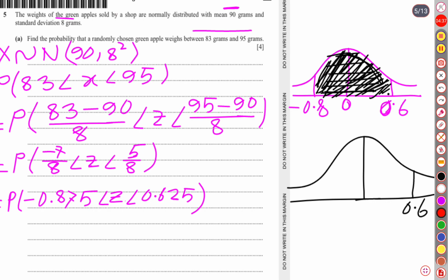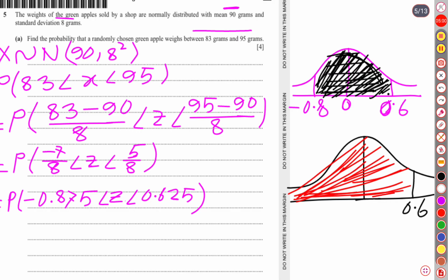Then we will get the probability of the whole of this, from which we will subtract just this portion. Look at this here, the probability where the z score is negative 0.8.